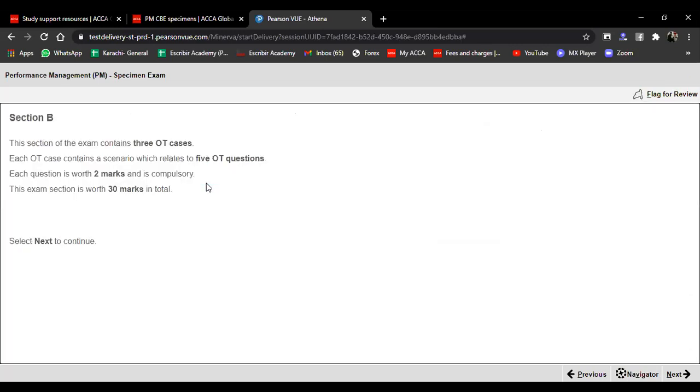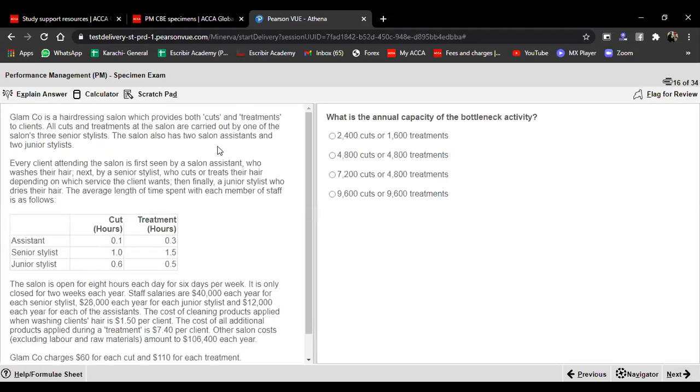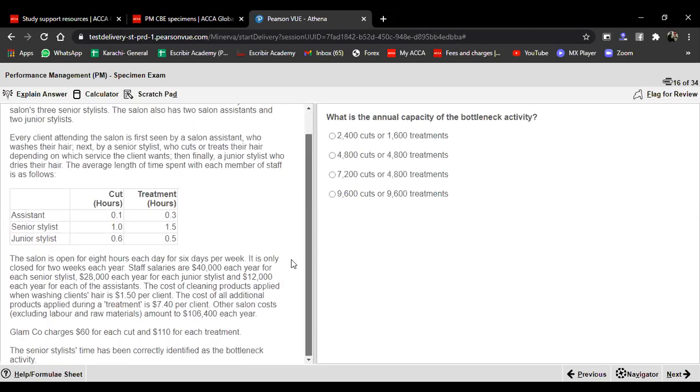I want to go on to section B to see what is written in section B. So I've jumped to section B, and what I could see here is that it's giving me the guidance that I need to follow. I'll press next over here. Okay, this is a case study that is available.